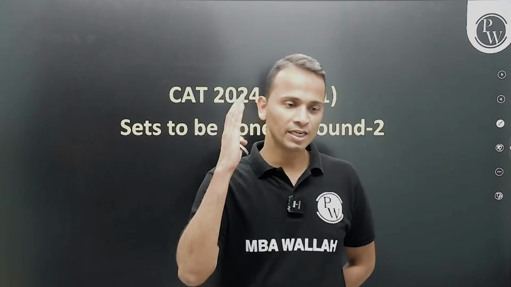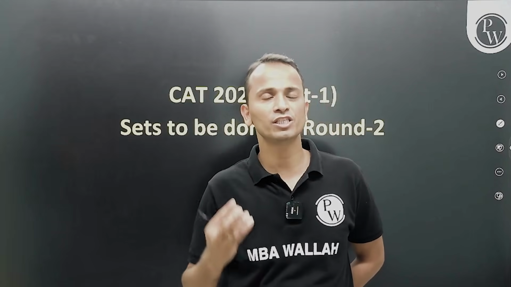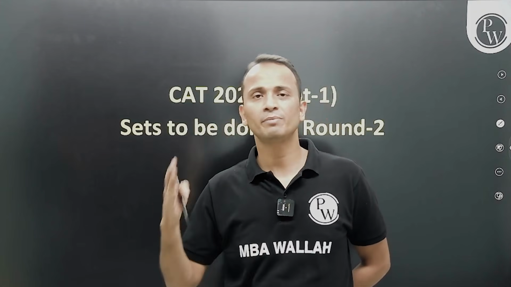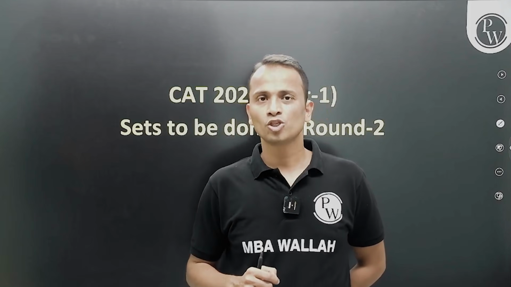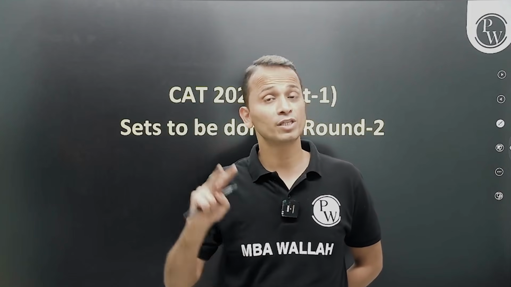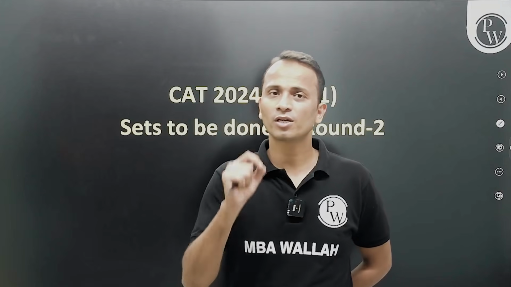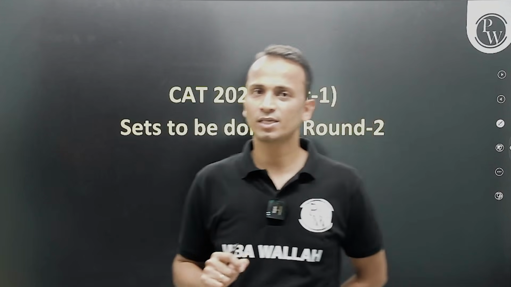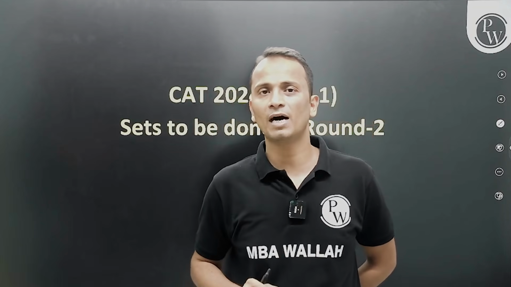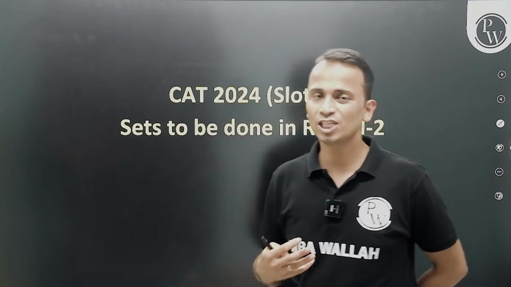In 5 minutes of analysis, and then 10 minutes on one set and 10 minutes on the other, in a total of 25 minutes we were easily able to finish 2 sets. That means 8 questions, which will secure a 90 plus percentile and take us past the sectional cutoff of all the top IIMs. Now let's see what needs to be done in round number 2.